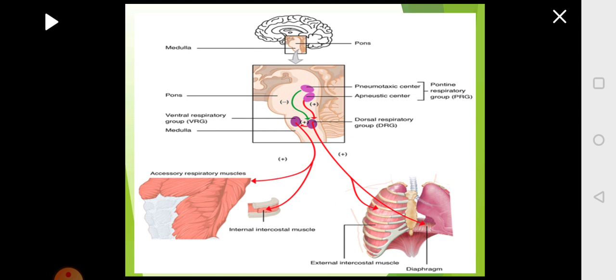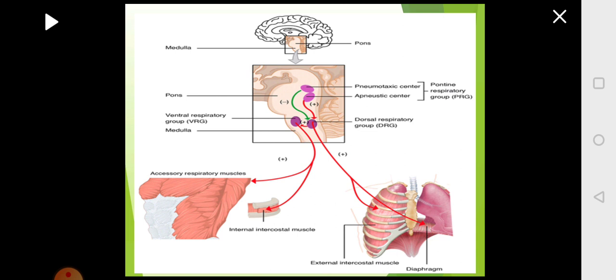So here you can look at the picture of the brain, the upper cerebrum. In the cerebrum you have the cerebral cortex, and the cerebral cortex has the center to control voluntary respiration. So cerebral cortex, hypothalamus, and limbic system together will bring about voluntary respiration. And if you come down, the cerebrum is the region present in the forebrain.